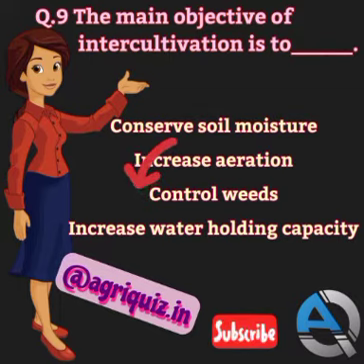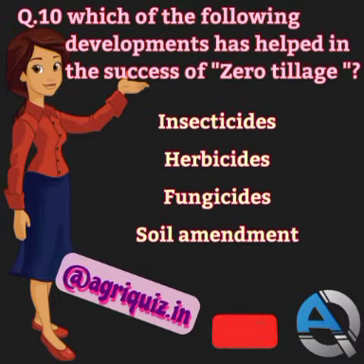Question number 10. Which of the following developments has helped in the success of zero tillage? Insecticides, herbicides, fungicides, or soil amendment? The correct answer is herbicides. Herbicide development has helped in the success of zero tillage.